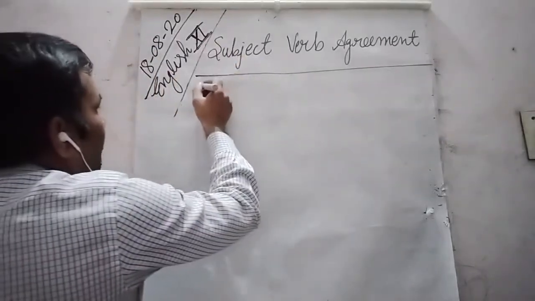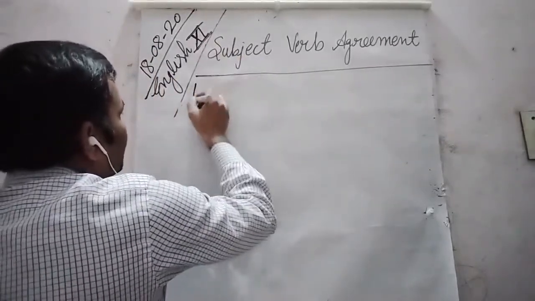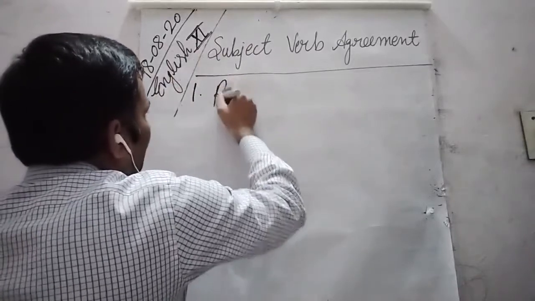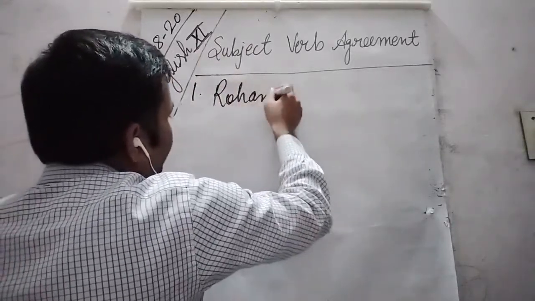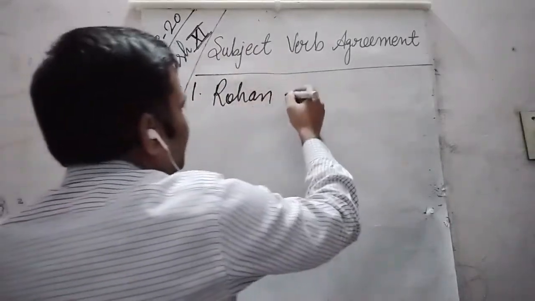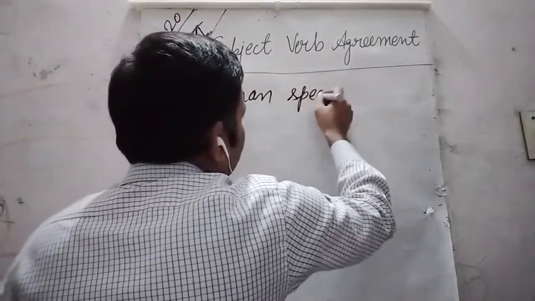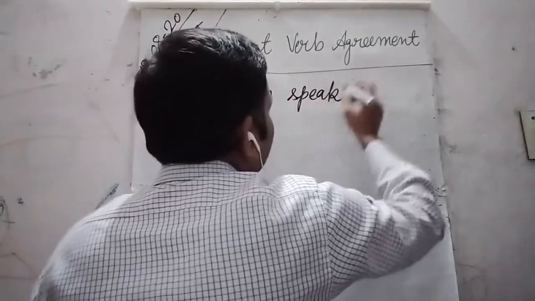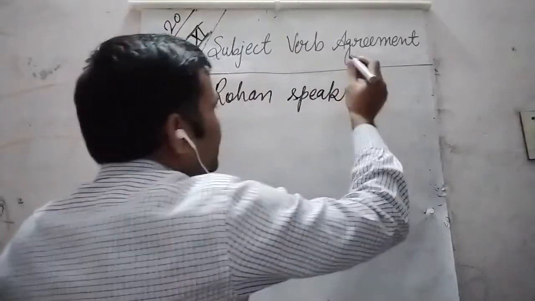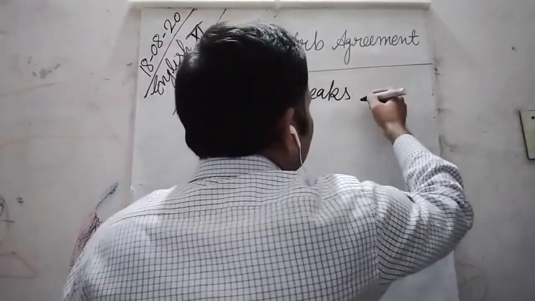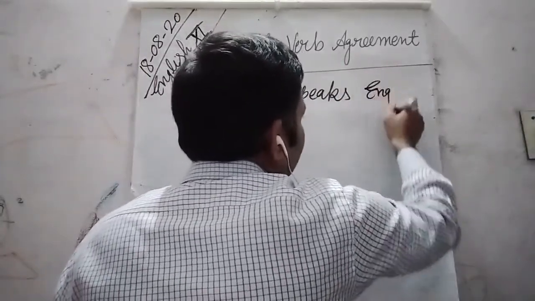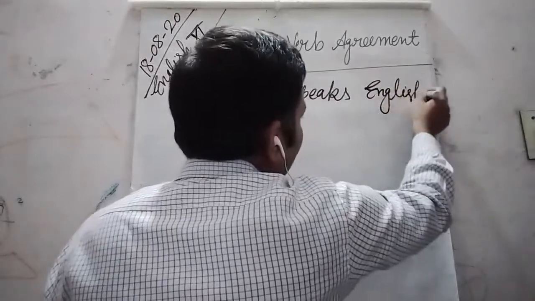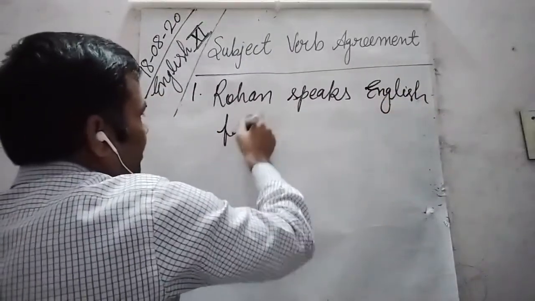Now, examples. First one, Rohan speaks English fluently.